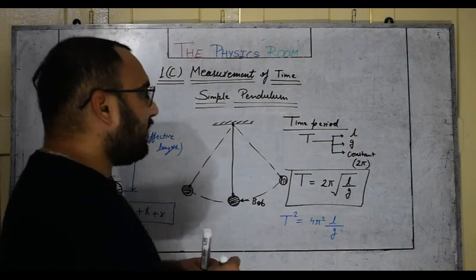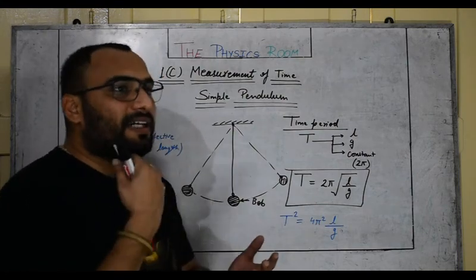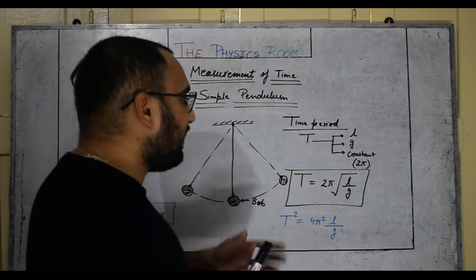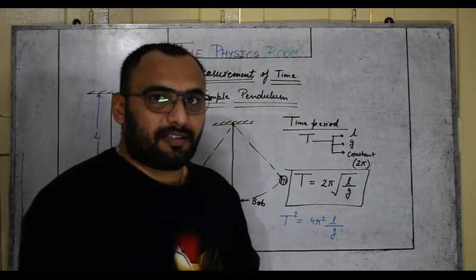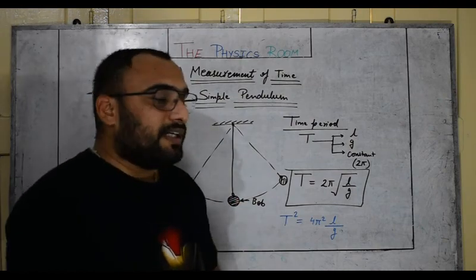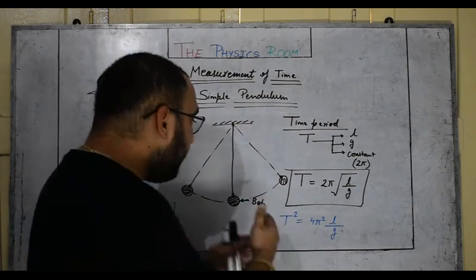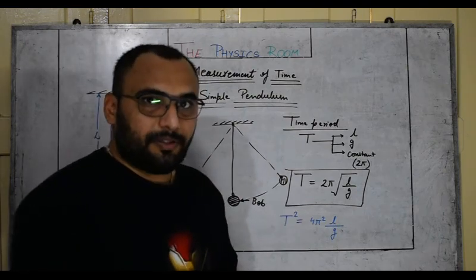This formula simply provides a relation between the time period of a simple pendulum with its effective length and acceleration due to gravity, with a constant. It depends only on these three factors, and it does not depend on the mass of the bob. It does not depend on the amplitude either.